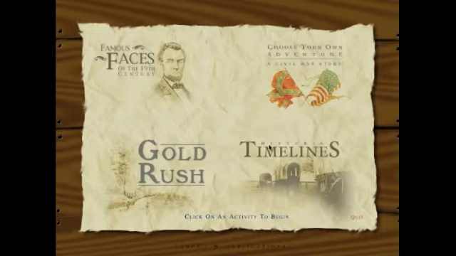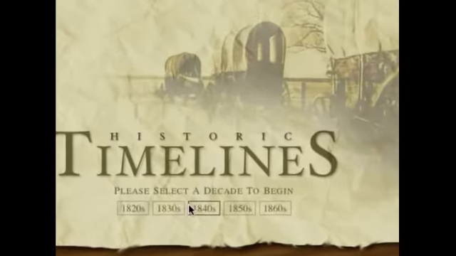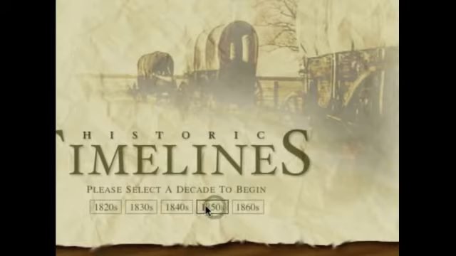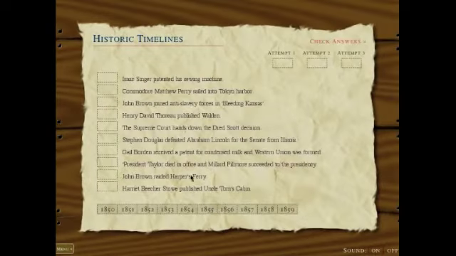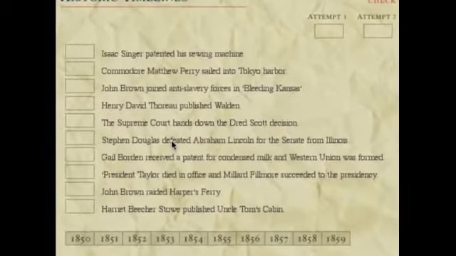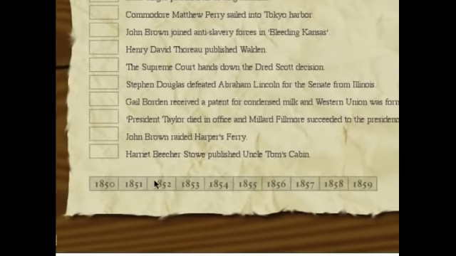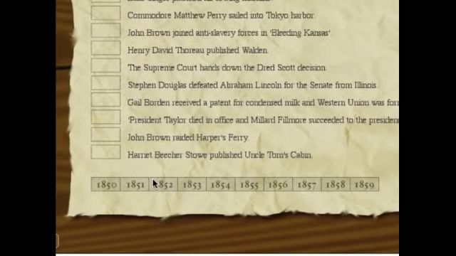Well, let's take a look at the timelines. Again, we have decades to talk about, and let's take the 1850s this time. Ooh. What we have here is a series of events and a series of years. 10 of them, 10 events.